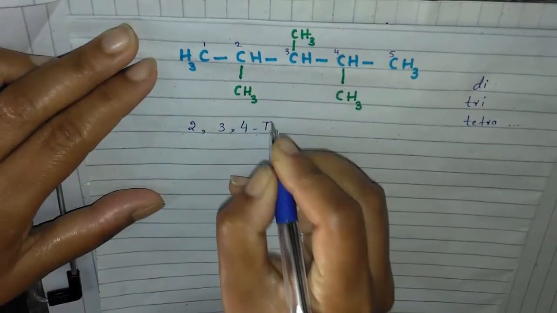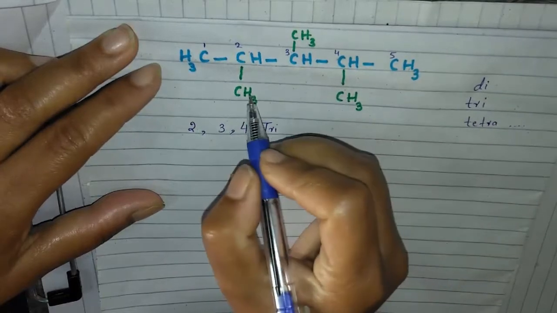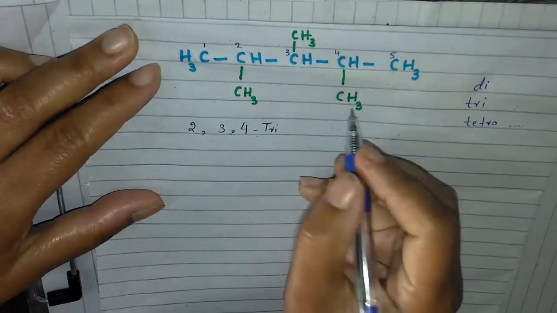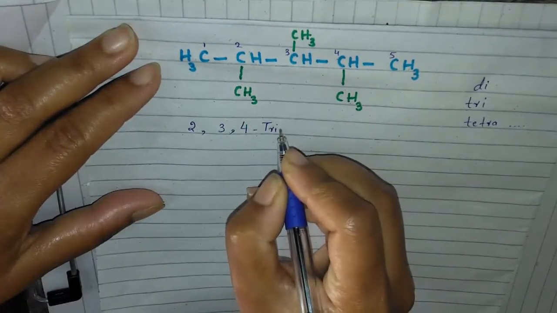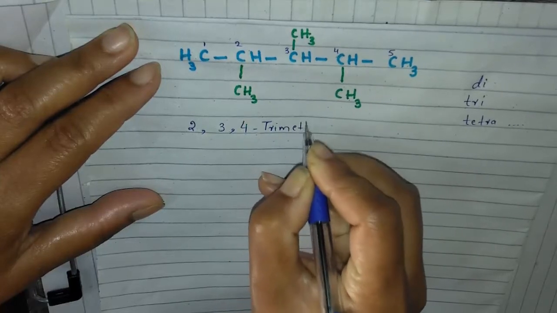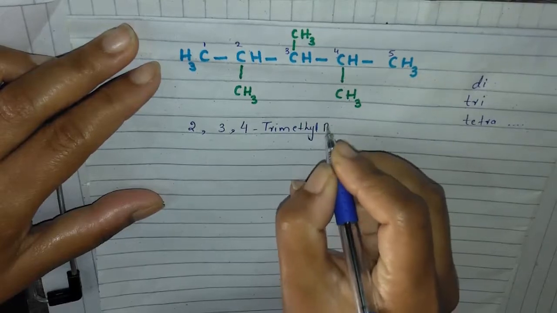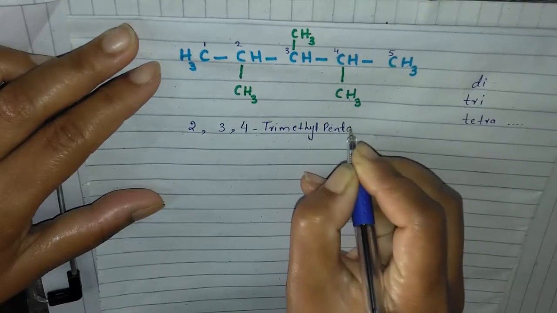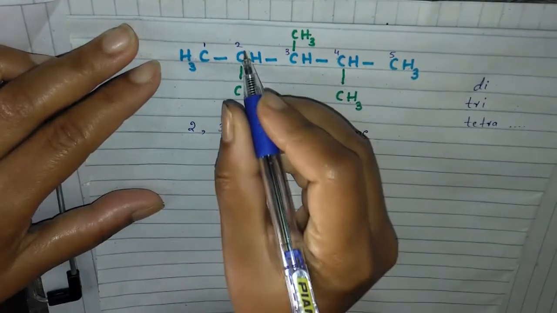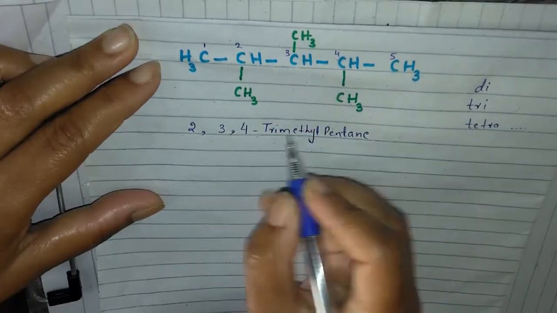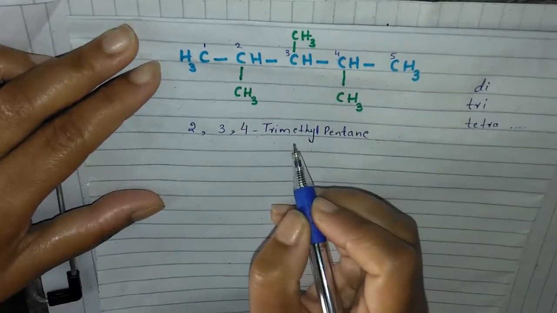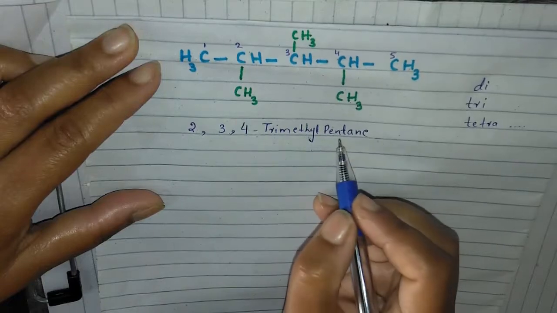We will write tri, and the substituent is methyl. We will write trimethyl, and the name of the parental compound is pentane. So it will be 2, 3, 4 tri, because these are 3, methyl pentane.